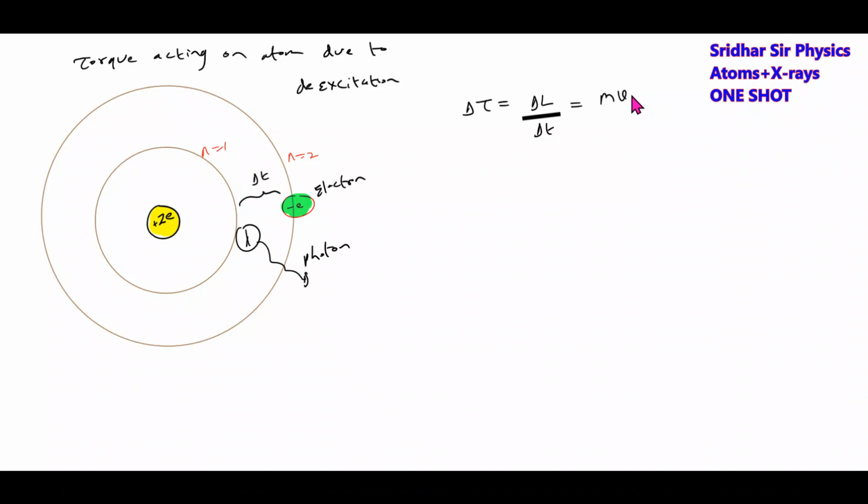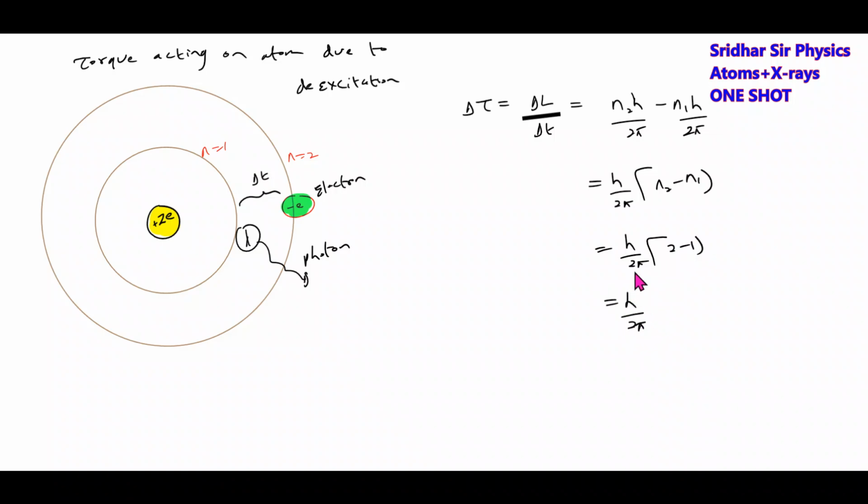Angular momentum in the higher orbit, mvn rn or mv2 r2, is equal to n2 h by 2 pi minus n1 h by 2 pi, that is h by 2 pi (n2 minus n1). With 2 minus 1, this is equal to h by 2 pi. So this will be the torque. This everything should be divided by delta t.